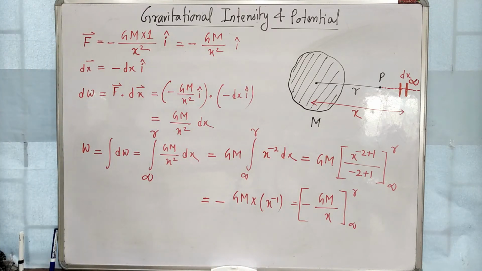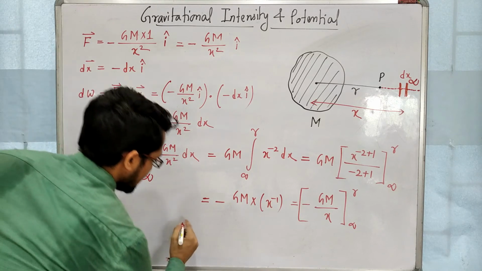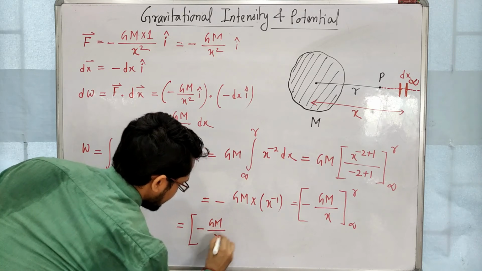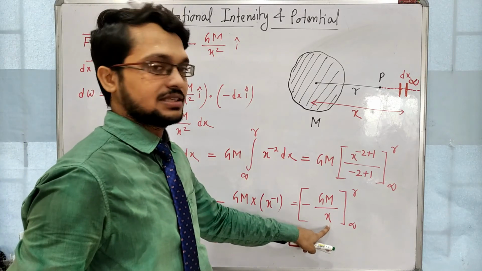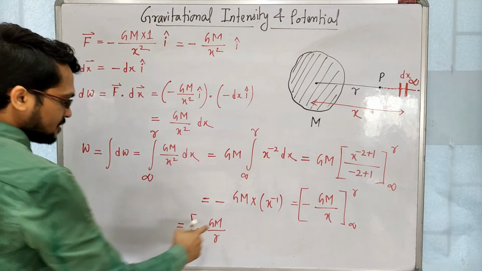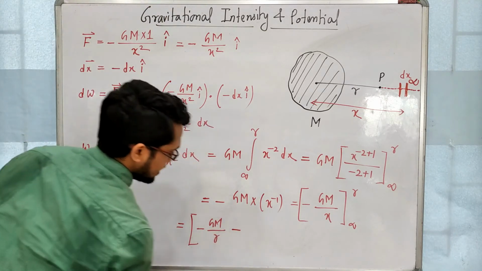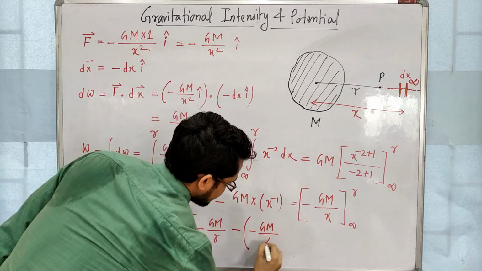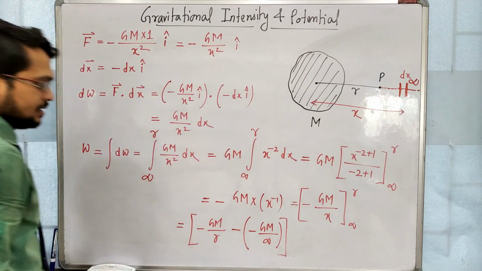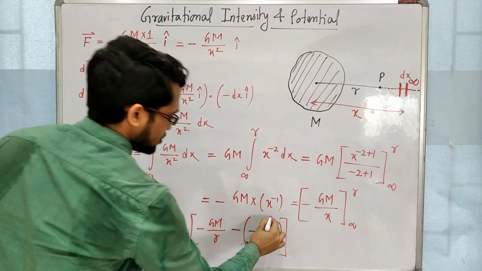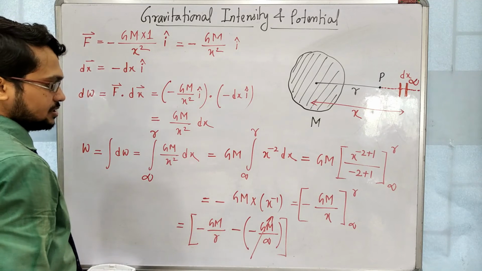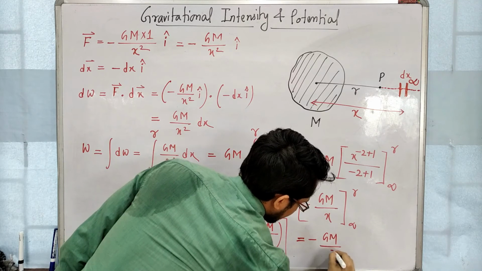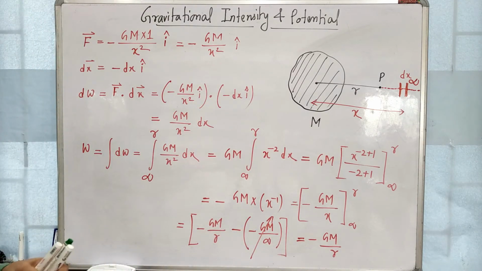Now we have to put in the limits. First the upper limit: minus GM by r. Where will we put the upper limit? In place of the variable. This is the only variable. After putting the upper limit, put a minus sign, then the lower limit: minus GM by infinity. Something by infinity means 0. So the remaining term is minus GM by r.